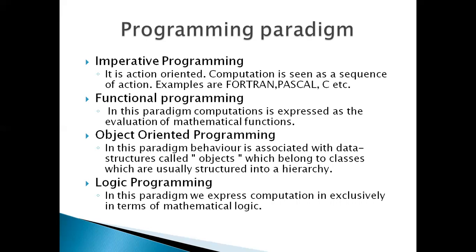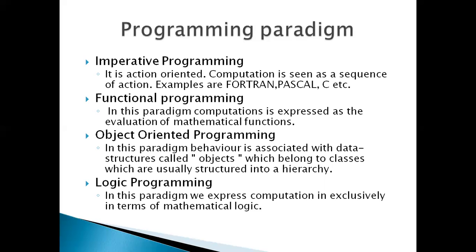And the next one is functional programming. In this paradigm, computation is expressed as the evaluation of mathematical functions. So we will use different functions, and then the program will be written in that form. The next type of programming paradigm is object-oriented programming.